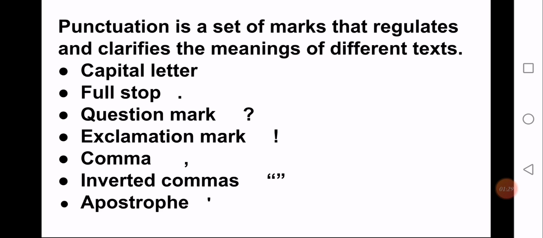Then I told you about the exclamation mark, that we put an exclamation mark at the end of all those sentences which show strong feelings and strong emotions. In short, at the end of every exclamatory sentence, we put an exclamation mark. Then I told you about the comma, that it is used to make a list, and it is also used to join two independent clauses. It is used before the connector. Then we discussed inverted commas, that we put inverted commas while writing the direct speech of a person.